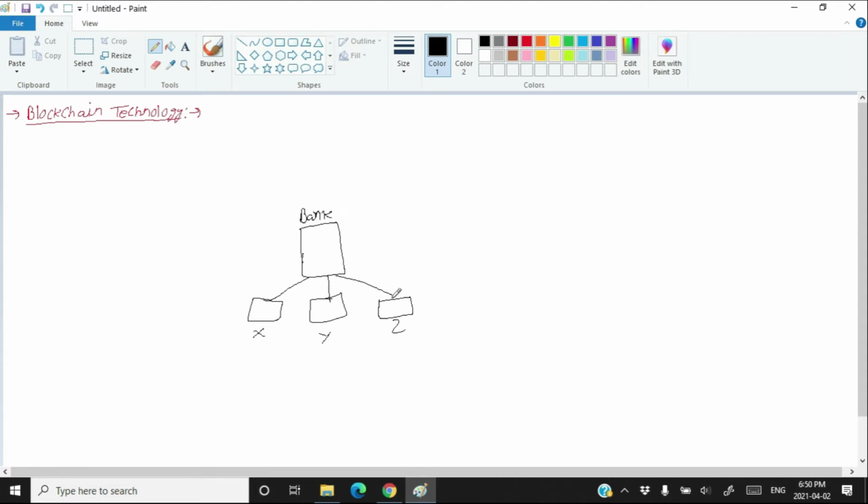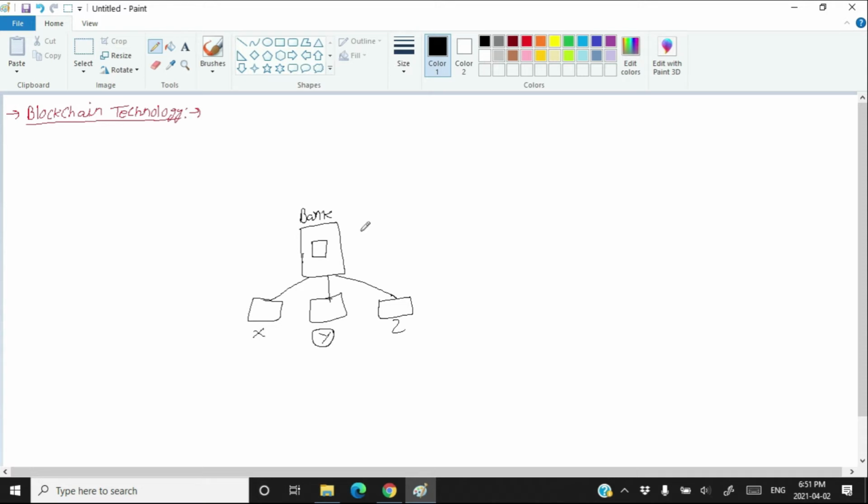Now the bank maintains the ledger of all their transactions. What can happen here is that the person Y may deal with the bank to show some transaction in his favor so that the person Y can cheat the person X and the person Z.